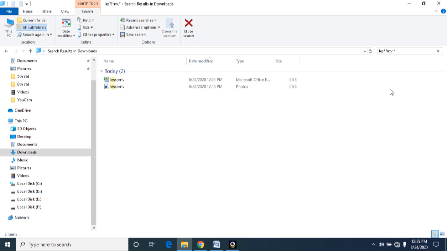Okay children, in this class I taught you various examples of using wildcard characters in searching files and folders. Now if you have a system at home, please try all the examples I taught you. You may also refer to your book. In the book they have also listed some examples. Using that, try to search files and folders on your desktop.